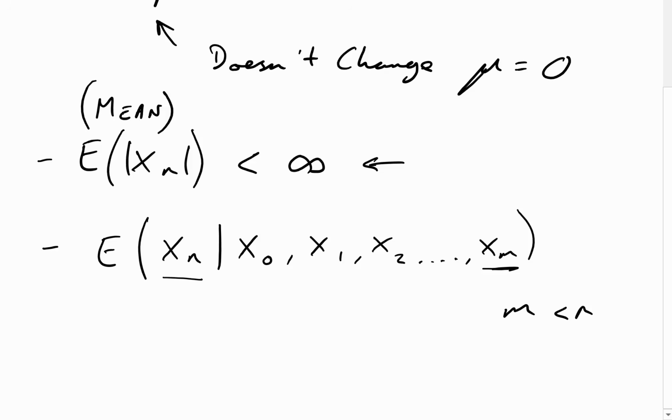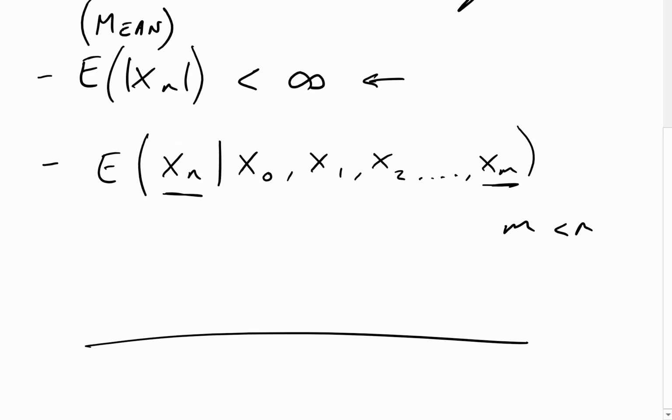If I just draw it out, we've got xn, and we start at x0, x1, right the way through to xm, and basically what we're saying is that the expectation of this xn is going to be the same as just xm.